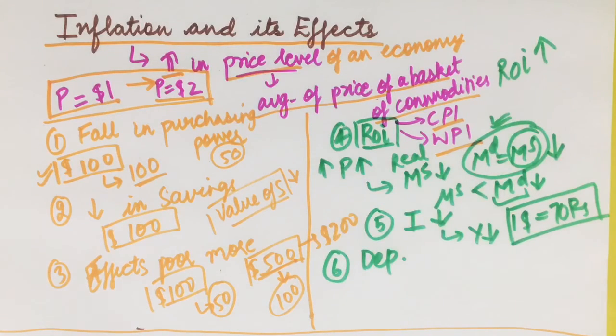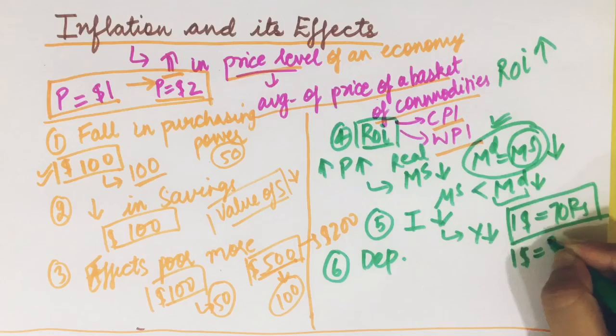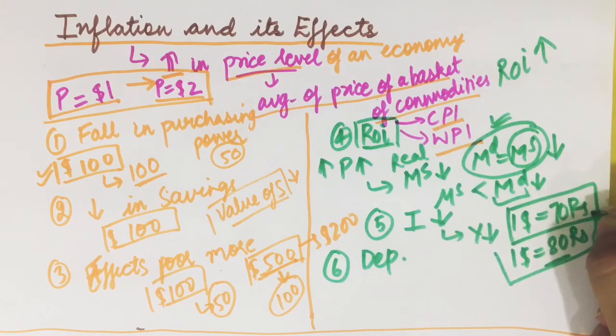By depreciation, I mean that now $1 would cost me 80 rupees. So this number is going up, this is depreciation. This means the price of the rupee is falling. This is how it looks when we look at the exchange rate. Now why would this happen?